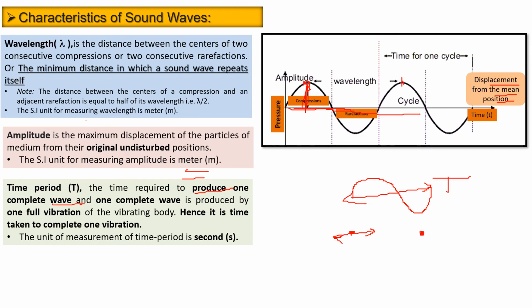Because there is vibrational energy, it will start oscillating to and fro and then come back to its original position. So this makes one wave or one cycle. Hence it is the time taken to complete one vibration. The unit of time period is seconds.